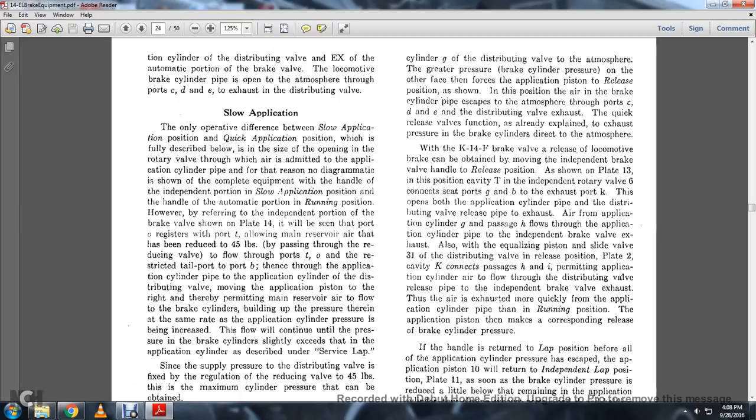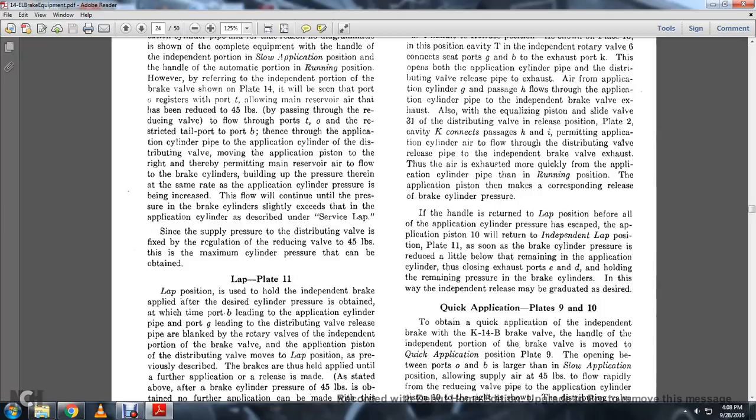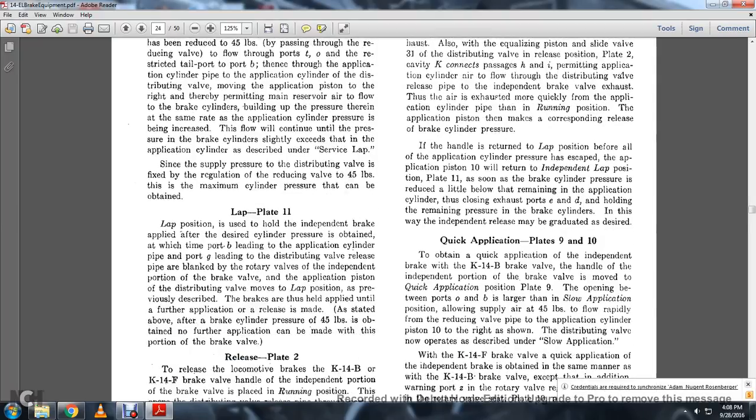Thence through the application cylinder pipe to the application cylinder of the distributing valve, moving the application piston to the right and permitting main reservoir air to flow to the brake cylinder, building up the pressure there at the same rate as the application cylinder pressure is being increased. The flow will continue until the brake cylinder pressure slightly exceeds that in the application cylinder, described in service lap. Since the supply pressure of the distributing valve is fixed by the regulating reducing valve at 45 pounds, that is the maximum cylinder pressure that can be obtained.